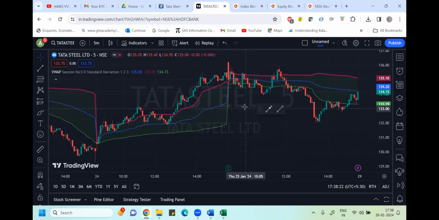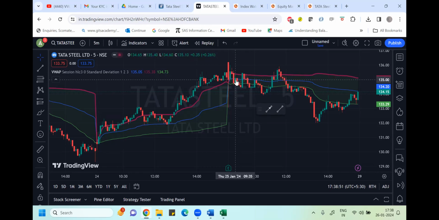So here, if you see the 25th when it opened, I'll wait for it to come below the pink line. The pink line is my upper band of standard deviation. For it to fall, there should be a broad range red candle. Here I got the red candle. After the red candle, you can see a green candle.